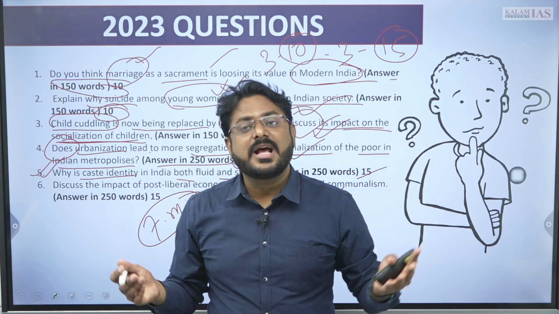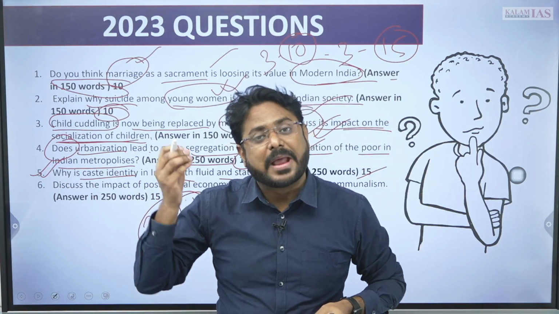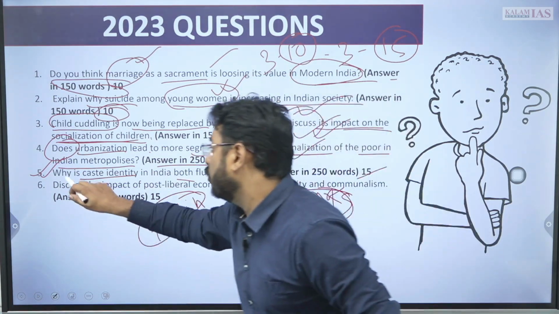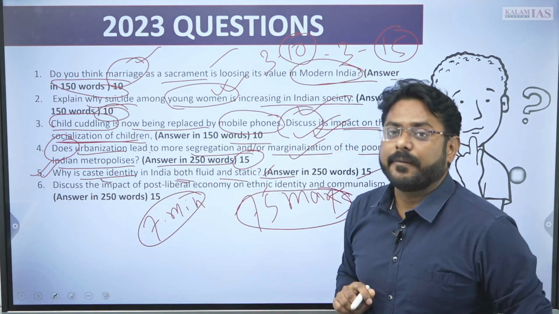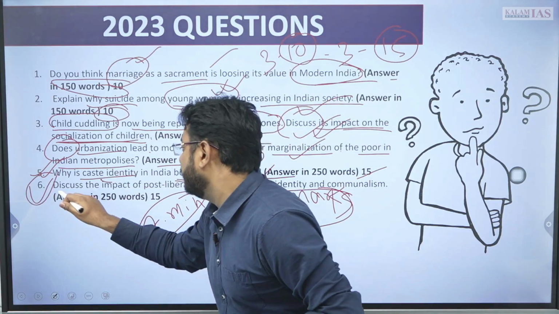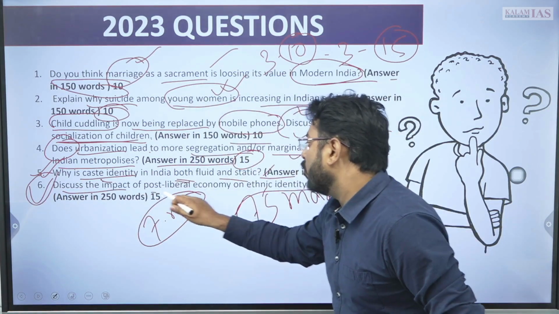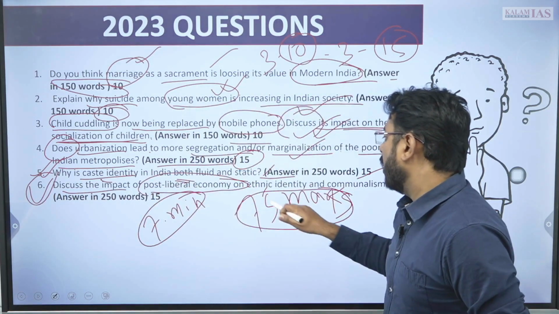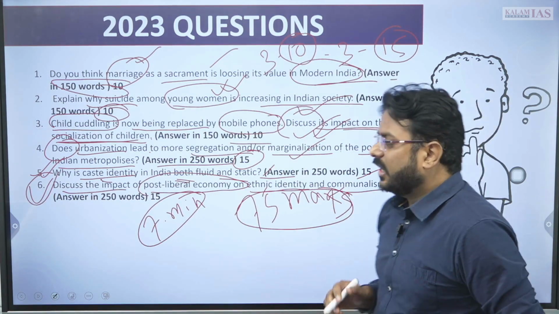In many areas untouchability is still being practiced. So all these things need to be written here, right? Then the question number 6. Question number 6 is discuss the impact of post-liberal economy on ethnic identity and communalism.